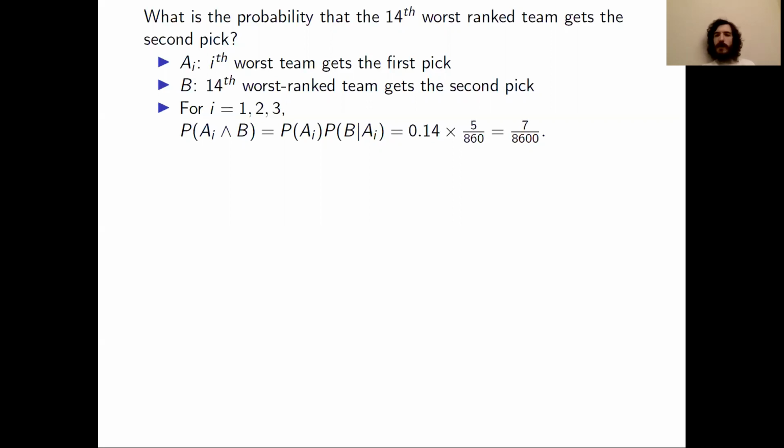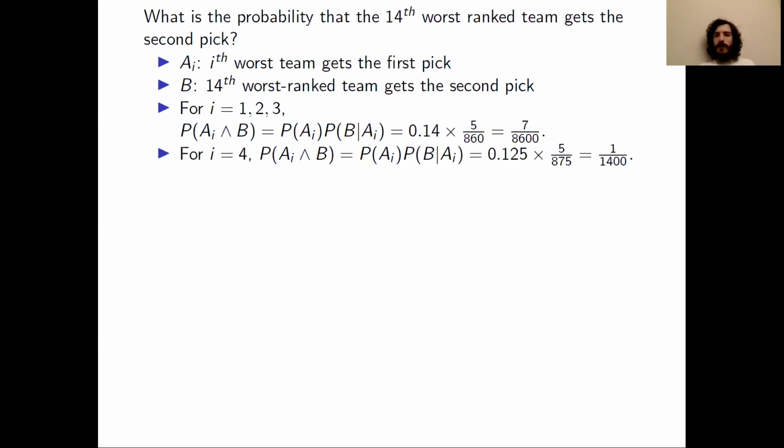And the number of combinations for the second pick that are possible, if the worst ranked team got the first pick, we already said that was 860. So the probability of B conditioned on A_i is just 5 over 860. So we multiply 0.14 times 5 over 860, and we get 7 over 8,600. We do the exact same thing for i equals 2 and 3. So what I just said for i equals 1, the exact same argument works for i equals 2 and i equals 3.